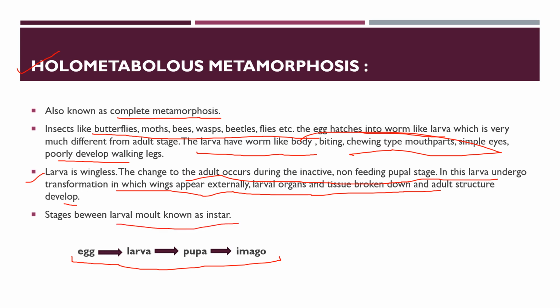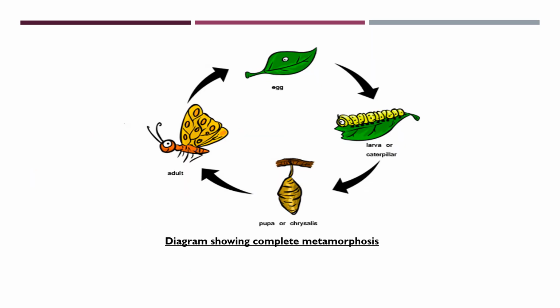Right, so next is its diagram. Here I can explain it well. Here is the egg over the leaf, where a butterfly laid the egg, and this is the larva or caterpillar that developed. The caterpillar is a voracious feeder, which means it eats approximately 2000 times more leaves than the adult. Then the pupa or chrysalis forms.